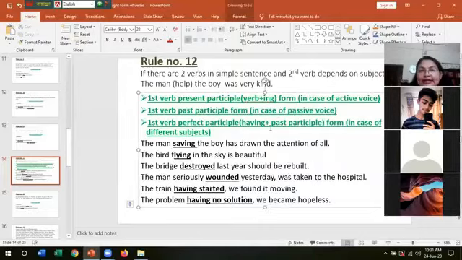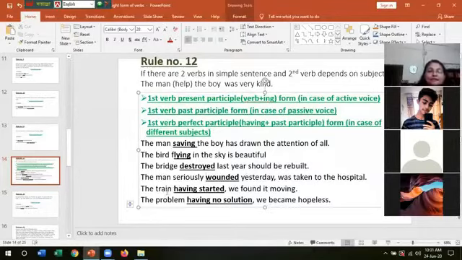So having plus past participle means perfect participle. So if there are two subjects, then the sentence may be in active voice or in passive voice, that doesn't matter. But if there are two subjects, then the first verb will follow the rule of perfect participle.